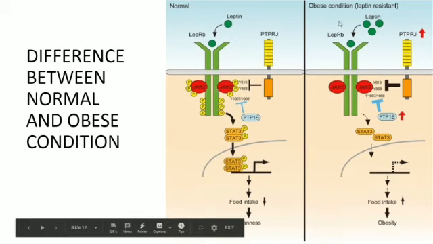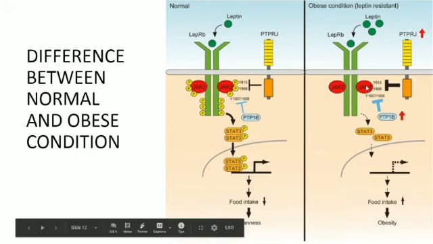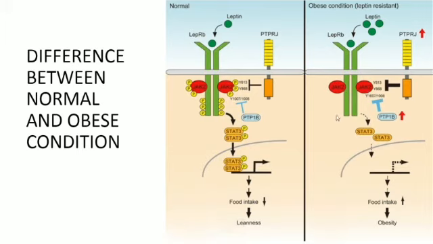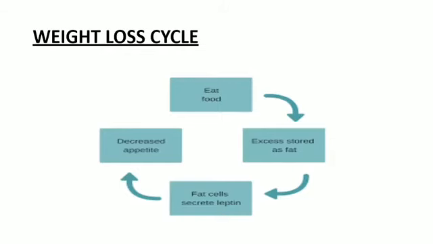In this case, PTP1B is not activated that much, so the process will carry on. But whenever we eat more food, more leptin will be released. As a result, the PTP1B gene will be highly activated and it will stop the pathway. JAK proteins will not further phosphorylate the cytosolic domain, no dimer will be formed, and as a result we get a response where we take more food, which will lead to obesity.